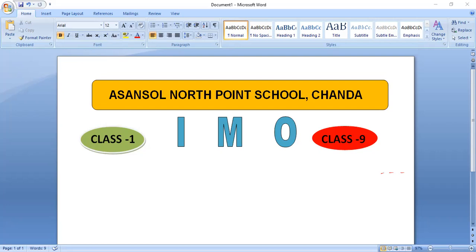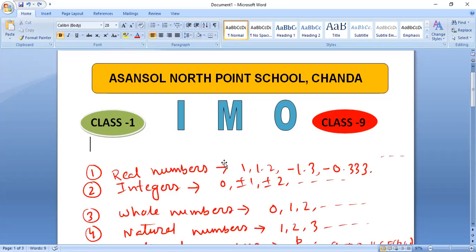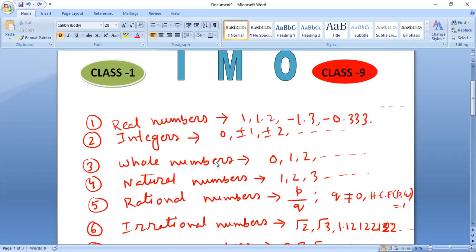Our first chapter is number system. First we are going to discuss the numbers. As it is written here, first is real numbers, which are 1, 1.2, minus 1.3, minus 0.33, dot, dot, dot. That means any number that you can think of is actually a real number, excluding root under negative terms. That means if root under negative terms are there, then it is not a real number.